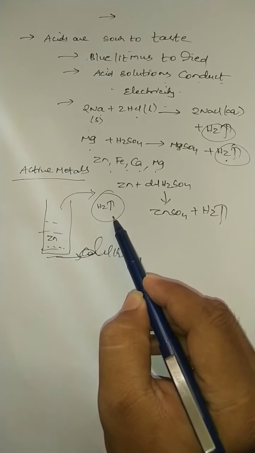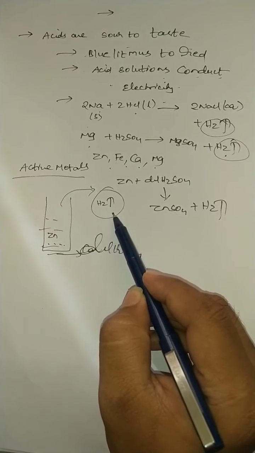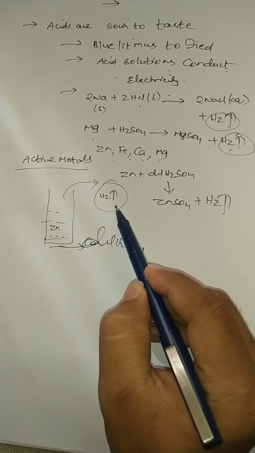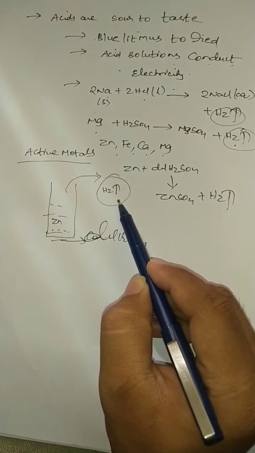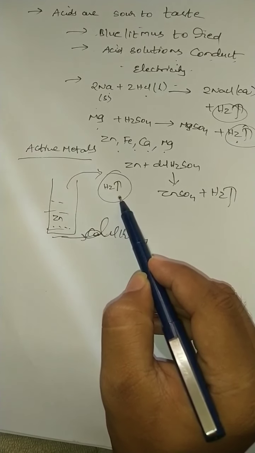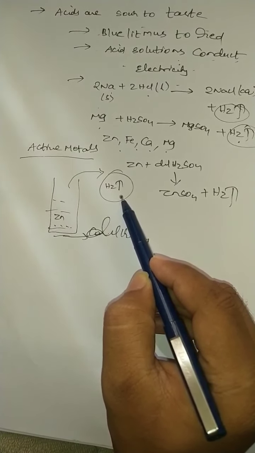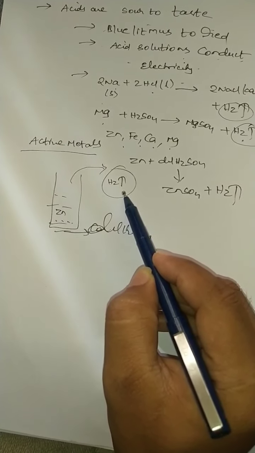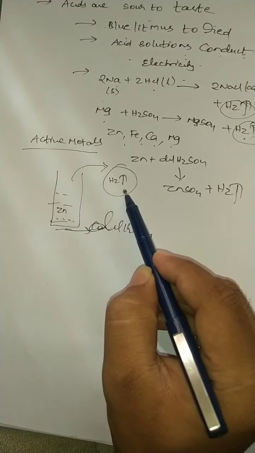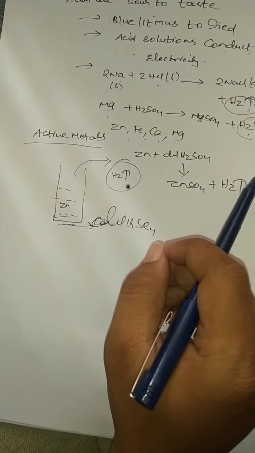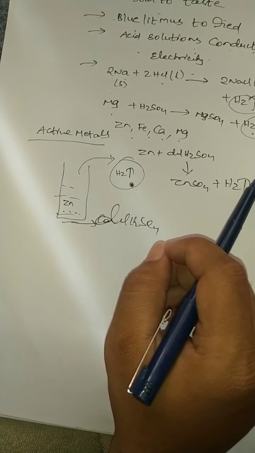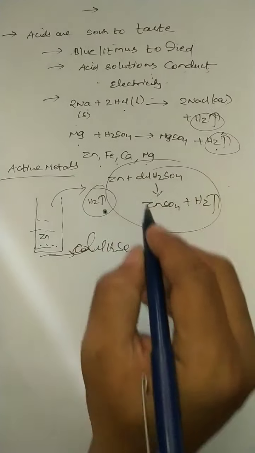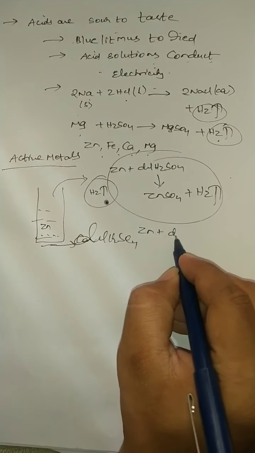So take a test tube, add zinc pieces and dilute sulfuric acid, warm slightly, and hydrogen gas is liberated. That gas is passed through a delivery tube into a soap solution, and the soap bubbles fill with hydrogen gas. If you hit that bubble, you observe a pop sound, which indicates the presence of hydrogen gas.